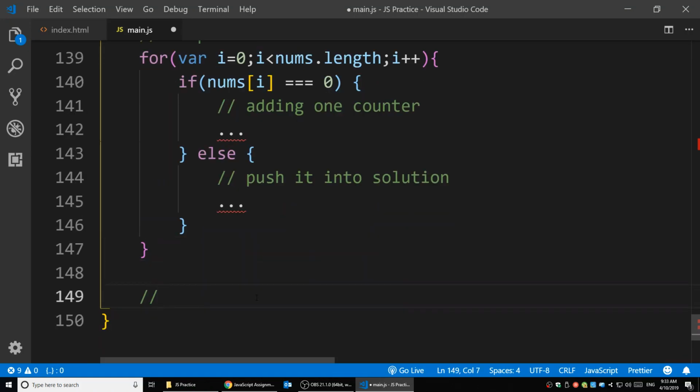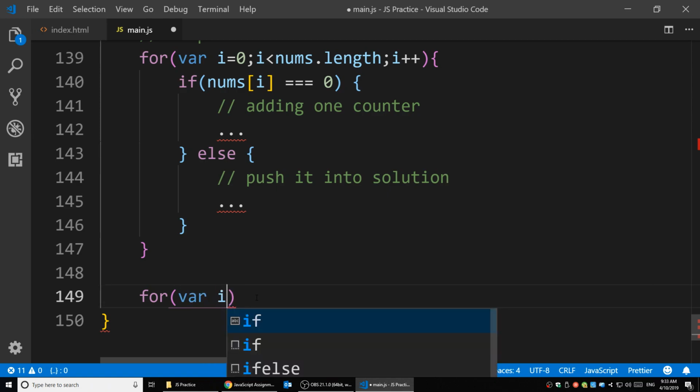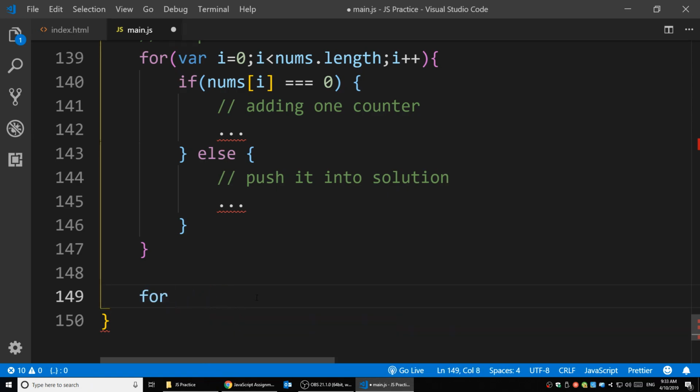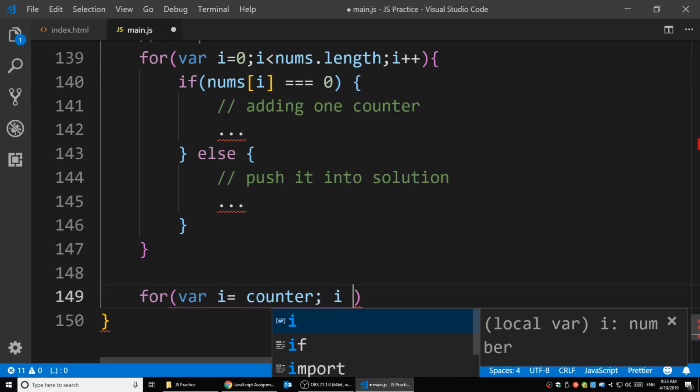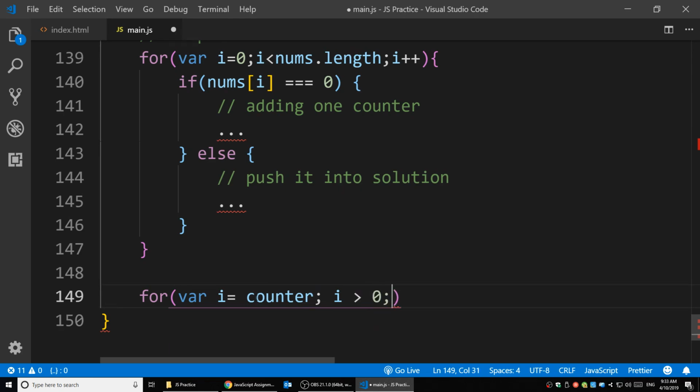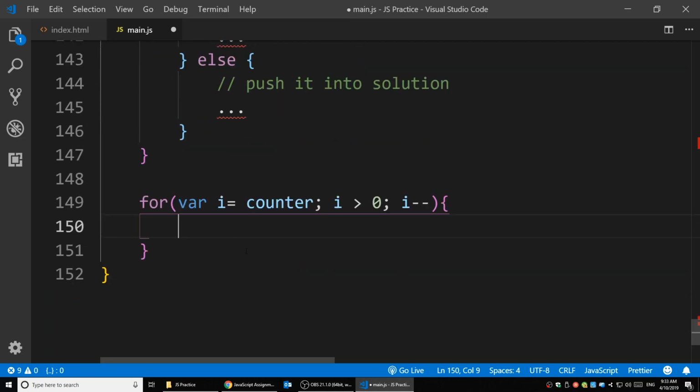So we're going to have another loop here: for variable i equals counter, start from counter, and when i is bigger than 0, we continue, every time i minus 1. So it keeps subtracting the counter.